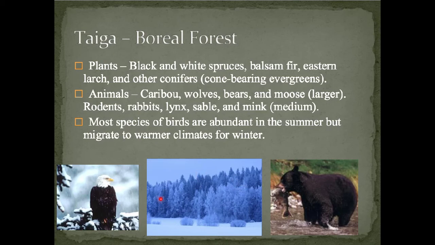The taiga, got a picture down here of what it commonly looks like. Plants that can be found there: black and white spruces, balsam firs, eastern larches, and other conifers, which means cone-bearing evergreens or cone-bearing plants. Common animals: caribou, wolves, bears, moose. These are the larger of them. Smaller could be rodents, rabbits, lynx, sable, and minks. Most species of birds are abundant in the summer but migrate to warmer climates for the winter.